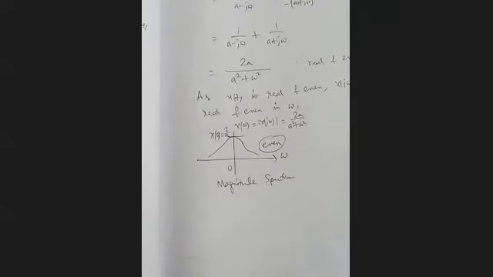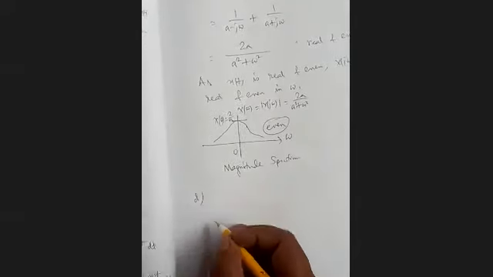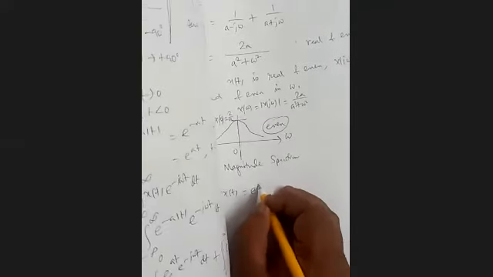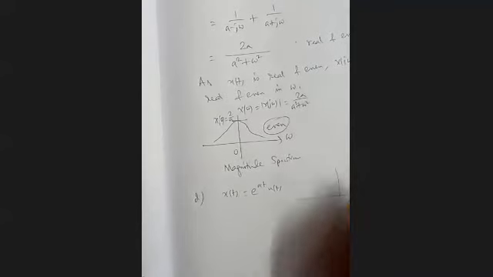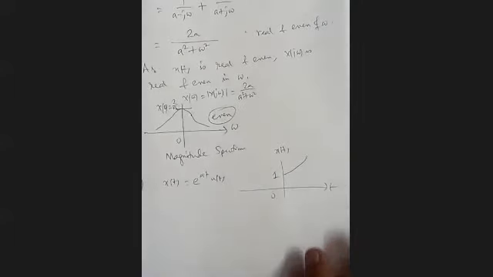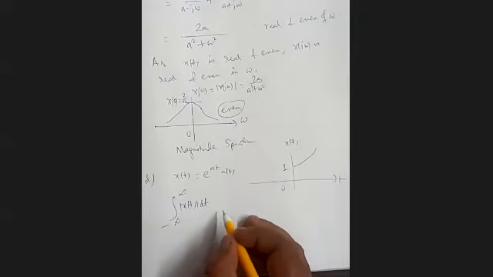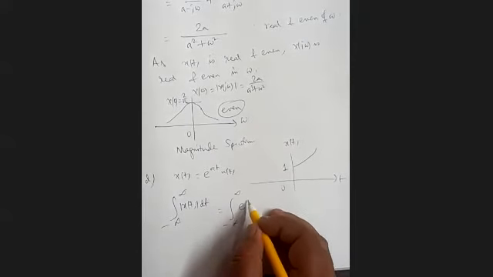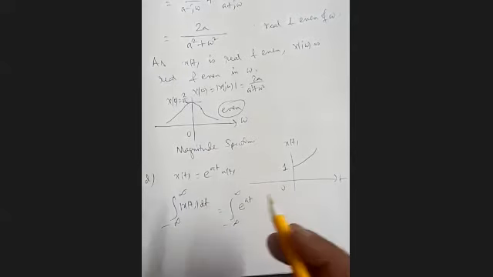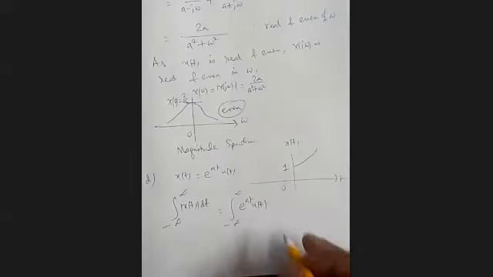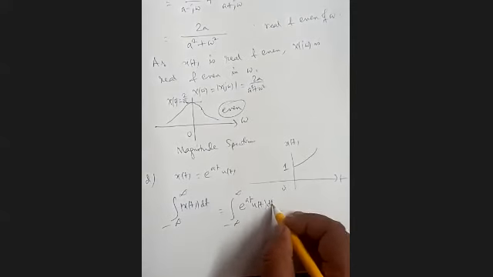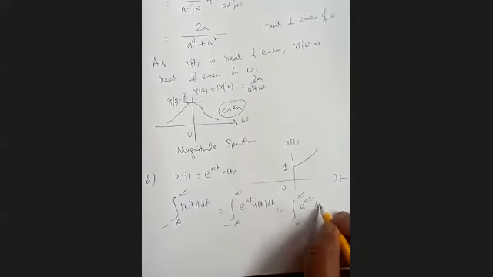Our last problem. D is x(t) equal to e to the power at u(t). If we plot x(t) versus t, it will be something like e to the power at. Now, if we integrate it, take the integration of mod of x(t) dt, what will we get? Mod has no meaning because it's already real and positive. So it is the integral of u(t) from 0 to infinity of e to the power at dt.